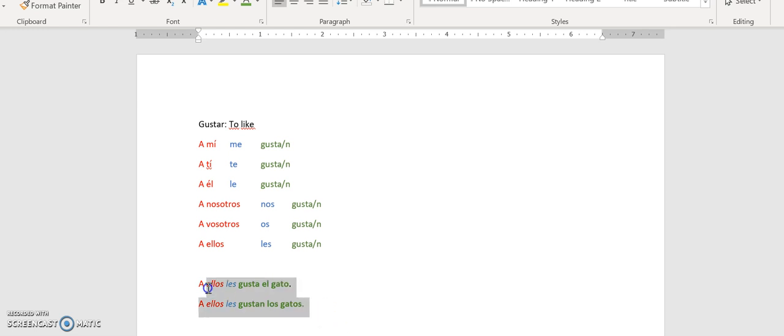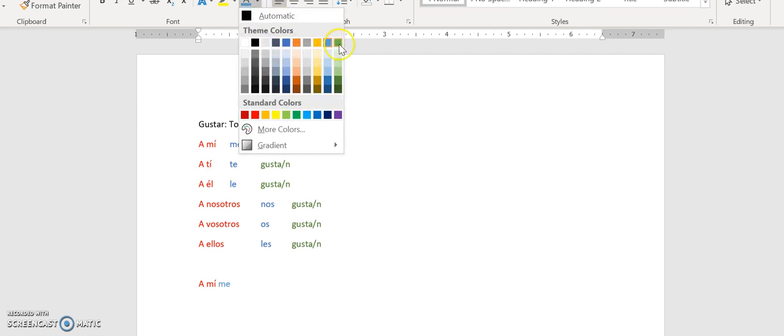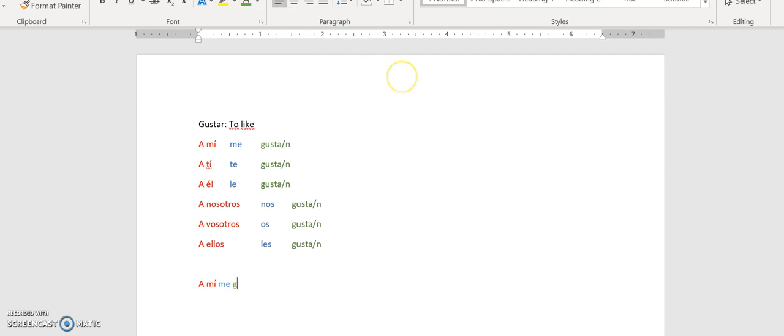Okay, so we will go with another example. A mí, and then me, and now we will do something that is plural. Me gustan los perros. Okay, so you could see gustan is plural, los perros, plural.